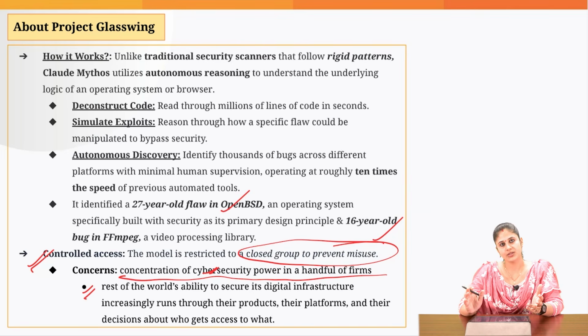And what would be the implication? The rest of the world, when it comes to securing their software infrastructure, would be dependent upon these firms. And since only a handful of firms have access to Claude Mythos, they could charge an exorbitant price for securing our digital software infrastructure. That's all that we need to know about this particular topic. Let's move on to the next topic.